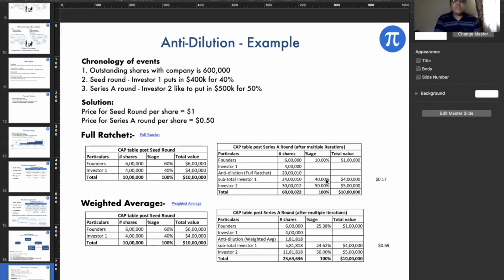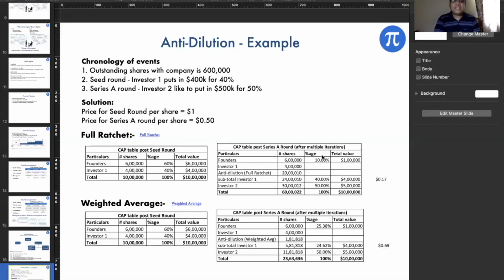At the end of it, because I have followed a full ratchet, in order to keep my 40% shareholding in the company, I'll end up with around 6 times more shares. And the price drops down to around 17p, which was at $1. But I hold my shares, I hold my percentage, and I hold the value. This is what a full ratchet will do.